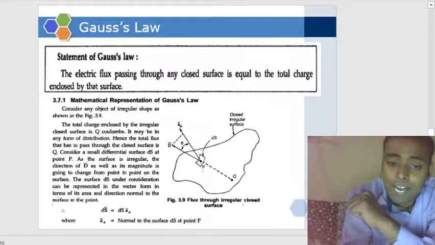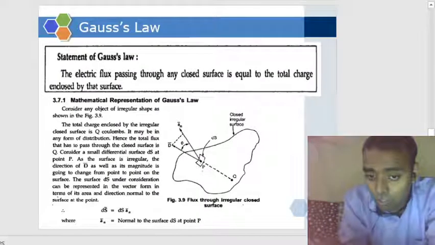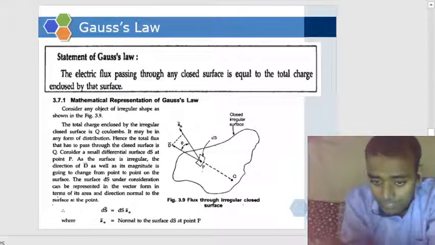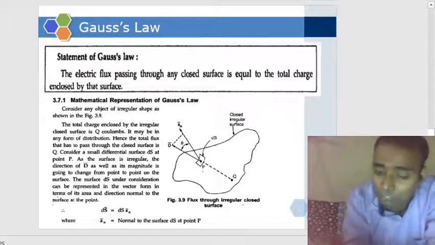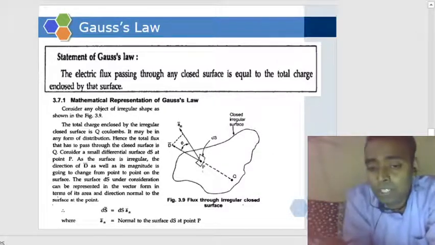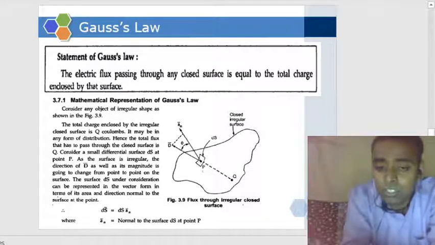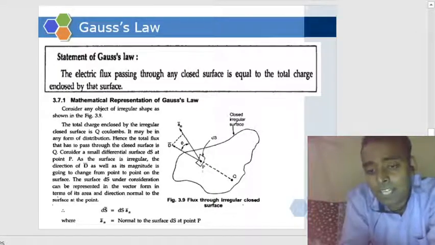We will resolve D in the direction of a_N and normal to that direction, in terms of cosine and sine.